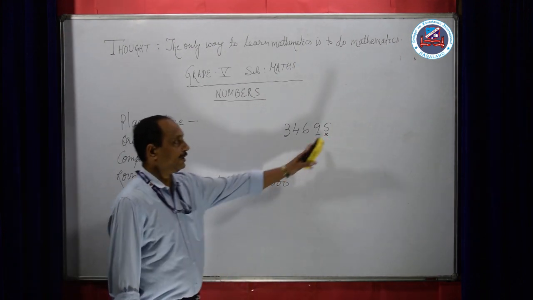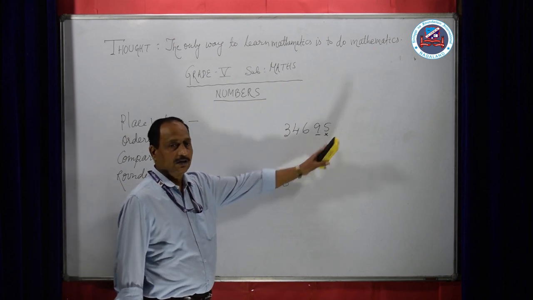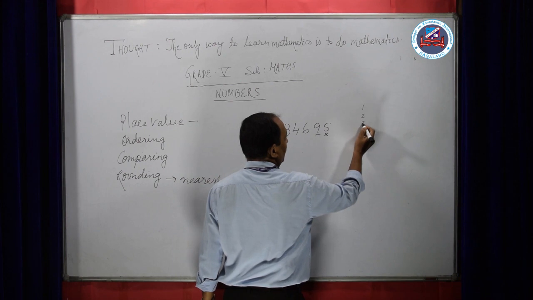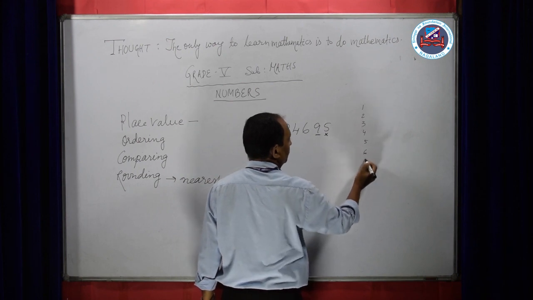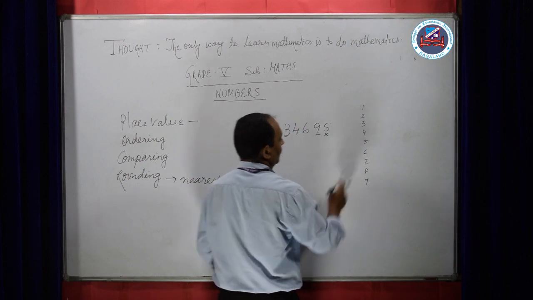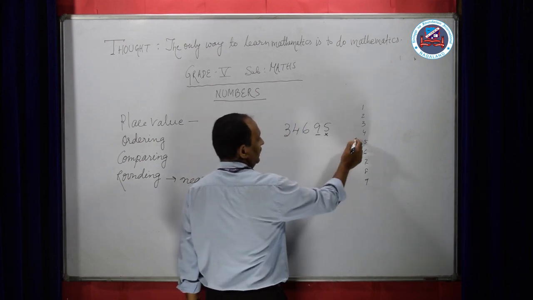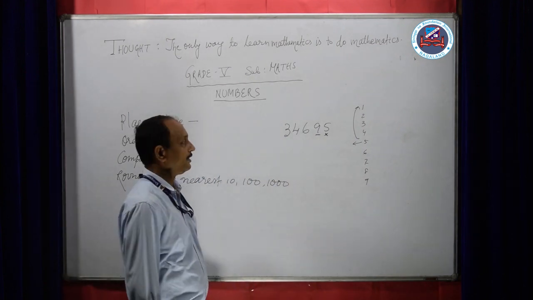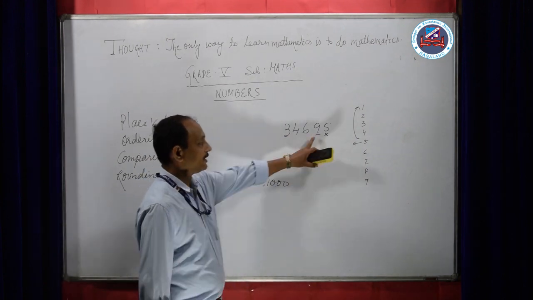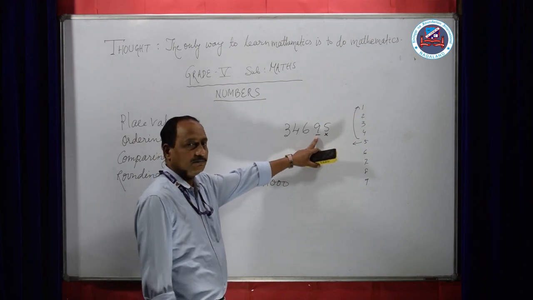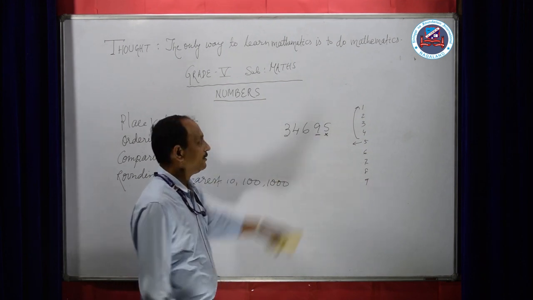We see whether this number is less than 5 or 5. When the number is less than 5, that is 1, 2, 3, 4, this 10th place value number remains the same, it will not change.